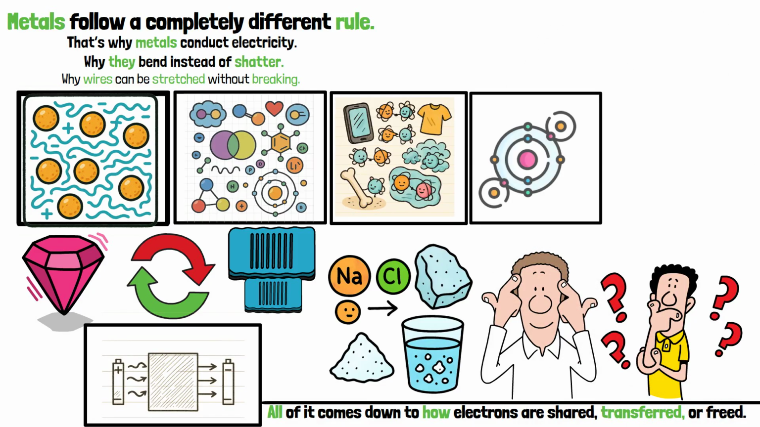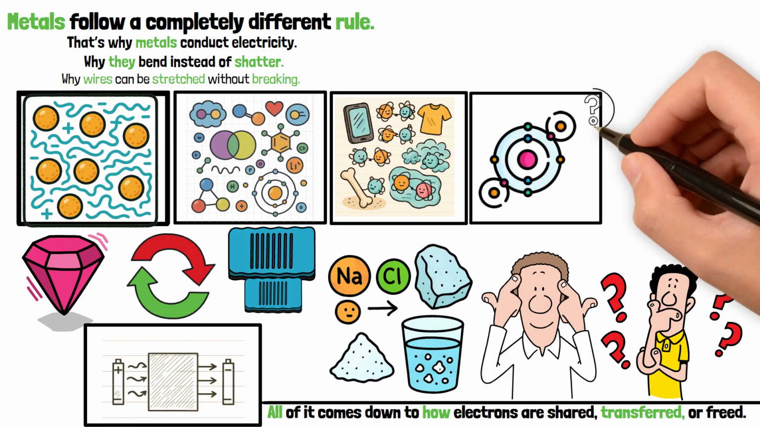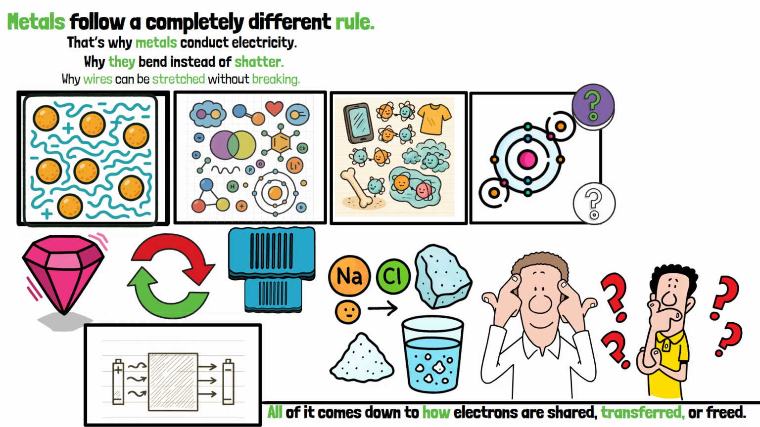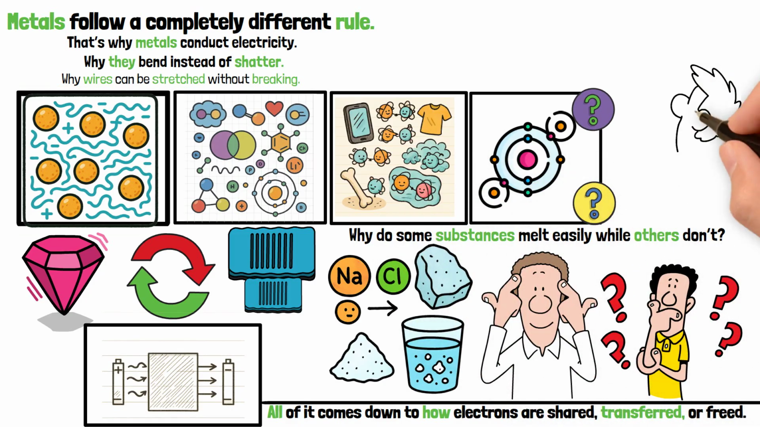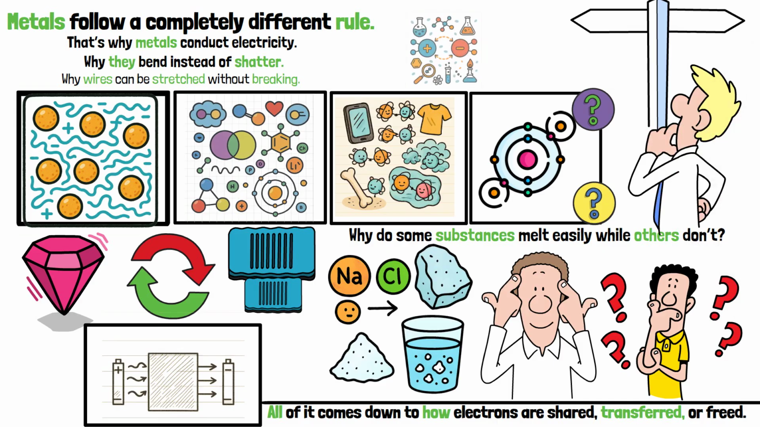If atoms can bond in these ways, what invisible forces pull them together even when no bonds are formed? Why do some substances melt easily while others don't? That's exactly where we go next, into the hidden attractions between molecules.